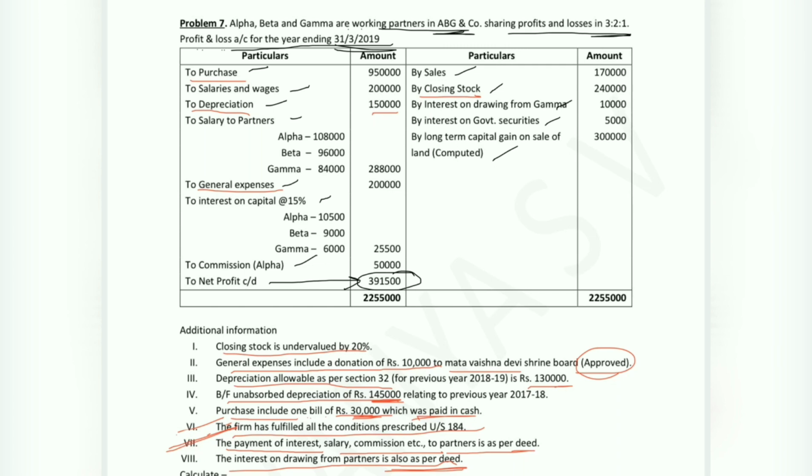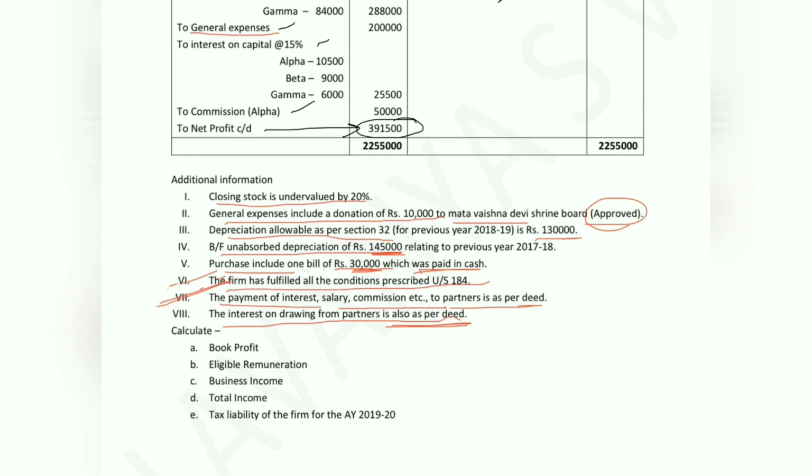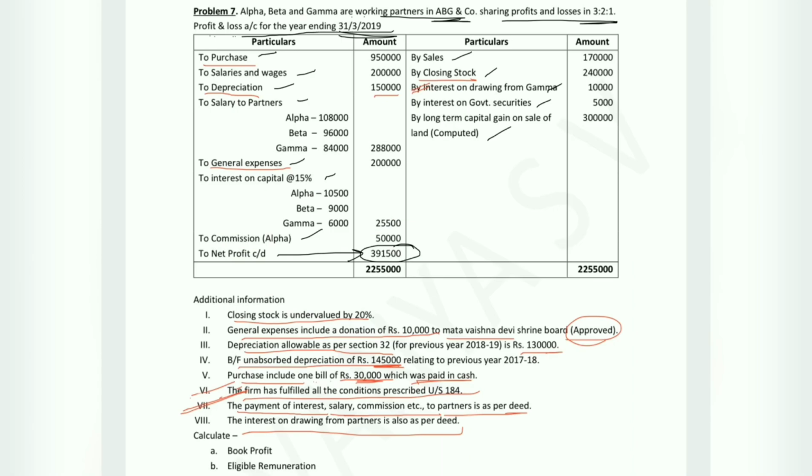Interest on drawings given in the problem is as per the deed and they have not given us any specific rate, and hence this will be considered as allowable income. They have asked us to calculate book profit, eligible remuneration, business income, total income and tax liability of the firm. So let us calculate book profit first.